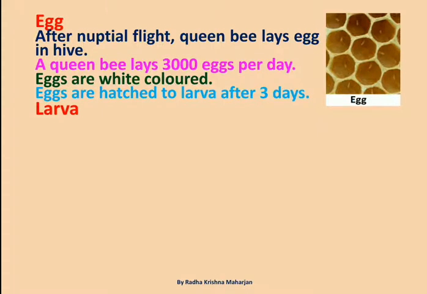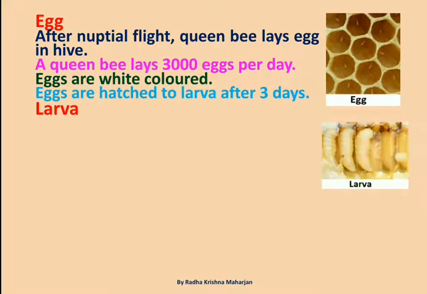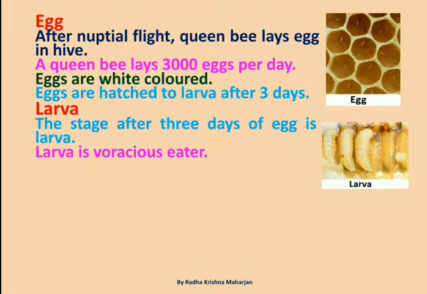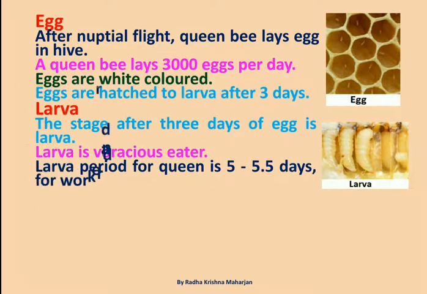Larva. The stage after 3 days of egg is larva. Larva is voracious eater. Larva period for queen is 5 to 5.5 days. For worker and drone is 6 days.